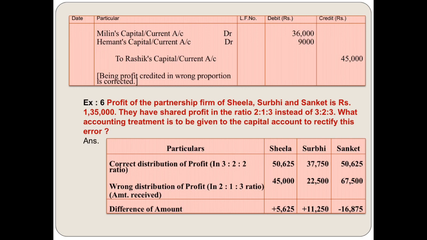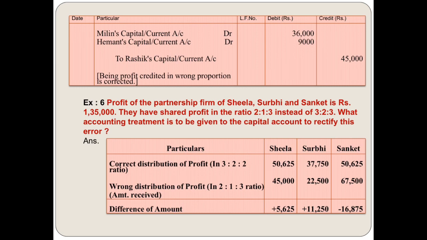And now the wrong distribution. I think I have committed one printing mistake in this distribution. For Sheila it is 50,625. For Surbhi it is 33,750. Dear friend, please correct it. It is not 37, it is 33,750. Please correct. And for Sanket it is 50,625. And the wrong one is what? 1,35,000 into 2:1:3.